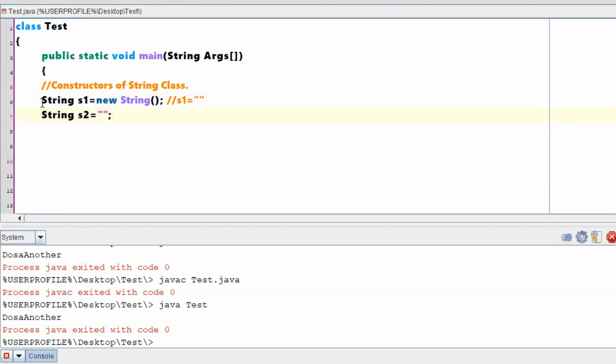Either you can create a string using the new keyword, or you can directly write string s2 is equal to double quotes. Both the statements are same, because once you say a string, the memory will be given from the heap memory. So both ways of declaring the object are fine, no problem. So what was our topic? Our topic was what are the different ways of creating a string.